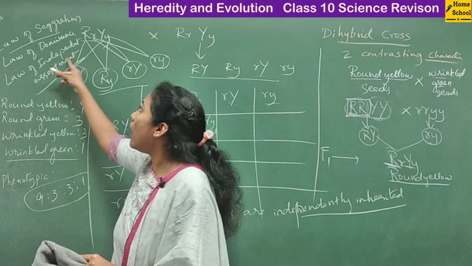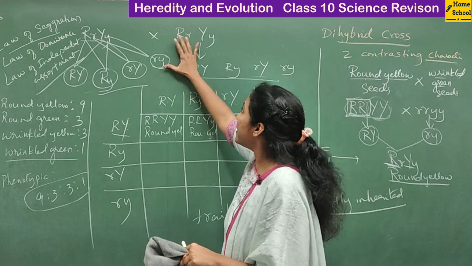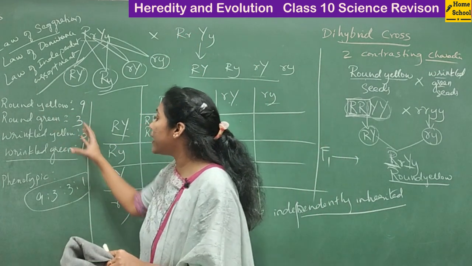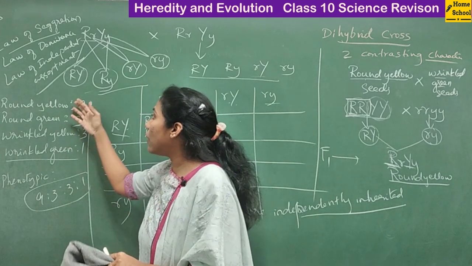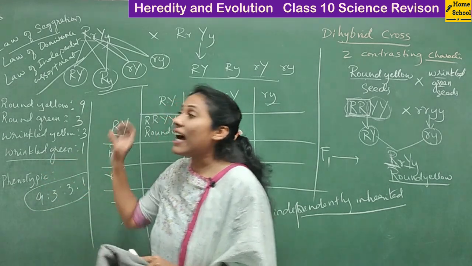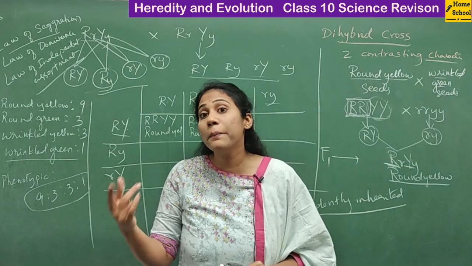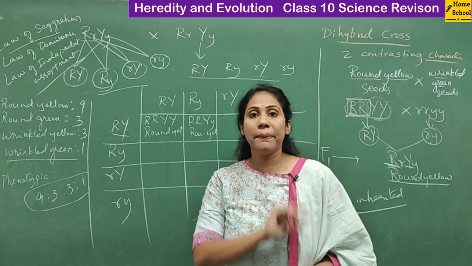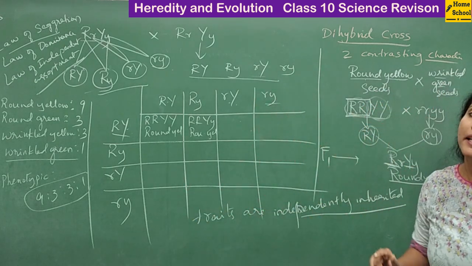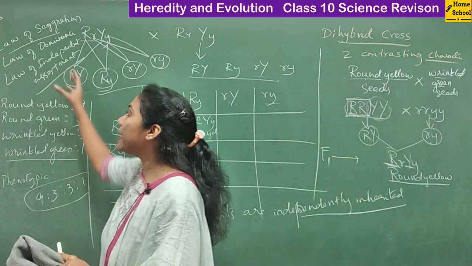And then what is the law of independent assortment? See, we had taken the parents round yellow for the F2 generation. But the varieties of plants we get here are not just round yellow, other varieties also we got. That means the alleles have independent existence, so they can be inherited independently. That is what was proved from this dihybrid cross. So this itself we will call the law of independent assortment.